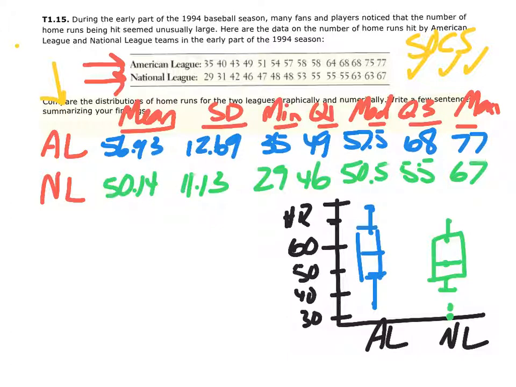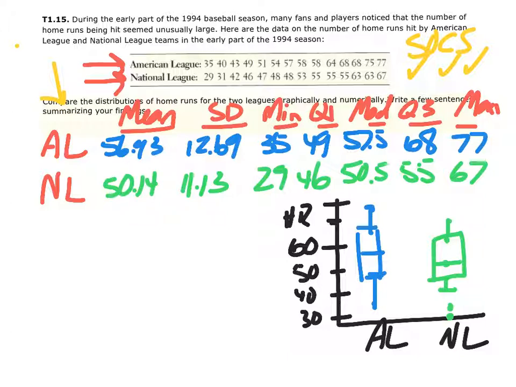That's an interesting fact. Even though that's more than talking about the center, it is an interesting fact. We do know because they're symmetric, we should talk about the mean, so let's do that and say what we found. So we could say, in addition, the mean for the National League at 50.14 is less than that of the mean of the American League at 56.93.